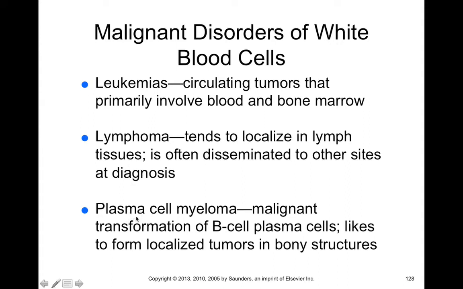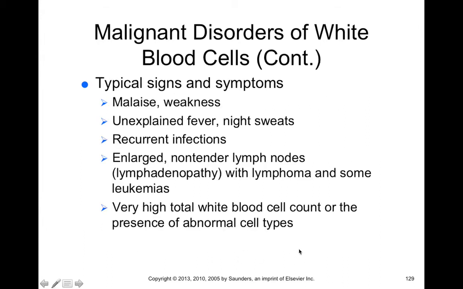Now, this is differentiated from plasma cell myeloma because it's malignant, not just a tumor, and it's a transformation of B plasma cells. So it's going to produce antibodies, but it likes to form localized tumors in bony structures. So you're going to see how, although it's a plasma cell or lymphocyte, you're not going to find it necessarily as often in lymph. You're going to see it aggregate and form bony tumors.